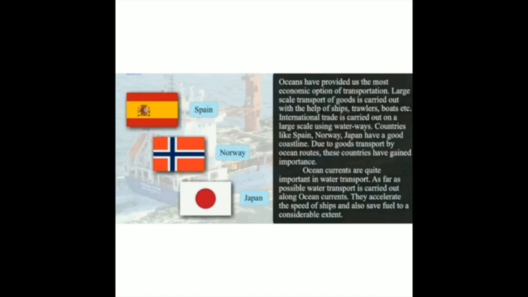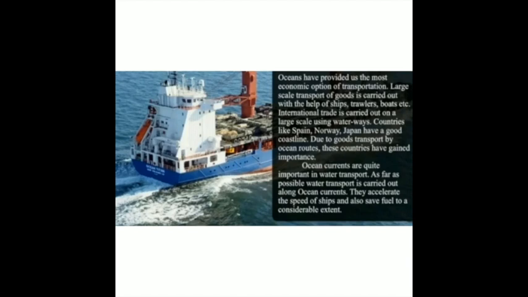Large-scale transport of goods is carried out with the help of ships and travelers' boats. International trade is carried out on a large scale using waterways. Countries like Spain, Norway, Japan have a good coastline. Due to goods transport by ocean routes, these countries have gained importance.